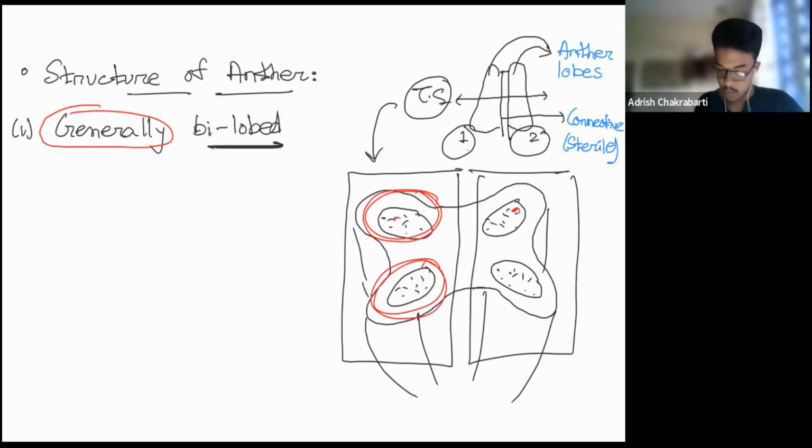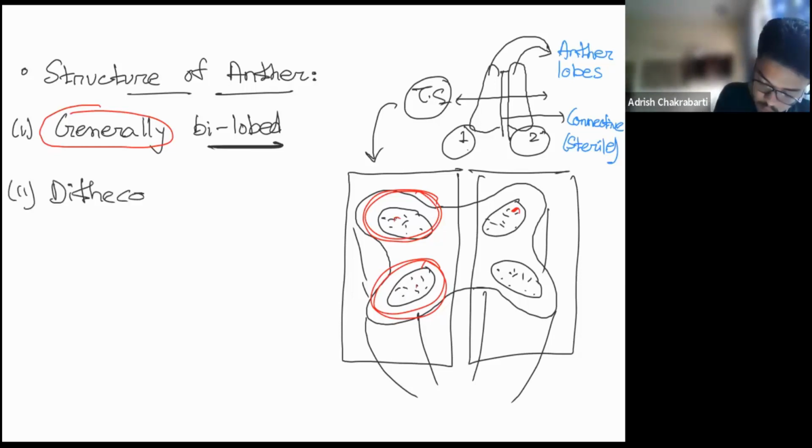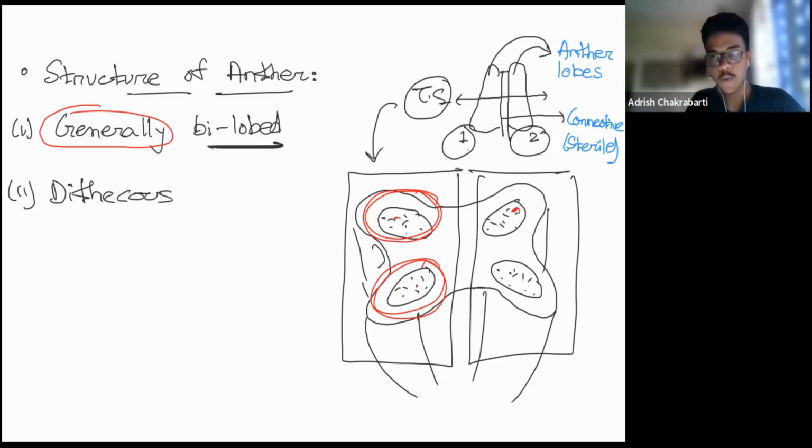Okay. So they have given a term for the same. It is dithecous. What did we observe? Anther is generally bilobed. If we cut the transverse section, we observe each lobe contains two theca, and that's why it is dithecous. Next comes, often a longitudinal groove runs lengthwise separating the theca. I have tried to draw this. If you look into NCERT, you will get a clearer diagram. In this part, you will find a groove in this region. It's going to be a bit dark. This is the longitudinal groove. Okay, it separates both theca.